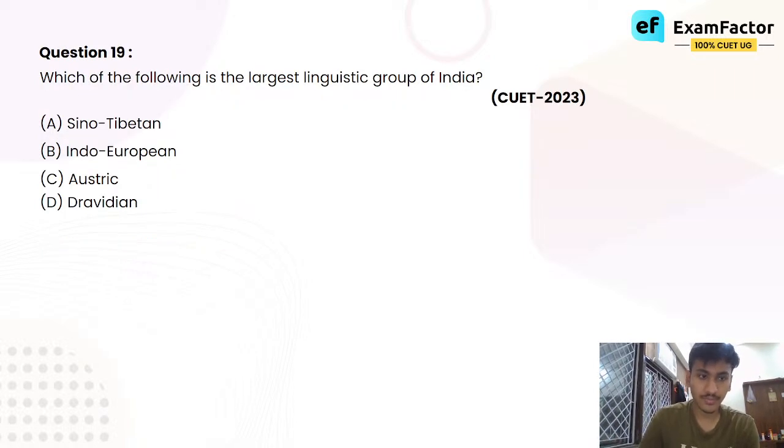Understood? You can look at the other options. Sino-Tibetan is associated with languages spoken towards the northeast. Dravidian is associated with the languages spoken towards the south. Indo-European is spoken in north, in west, in central. It covers the maximum number of speakers in the maximum number of areas, which is why obviously it is the largest linguistic group of India.